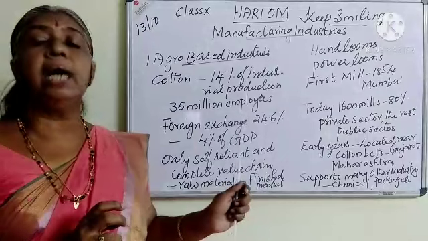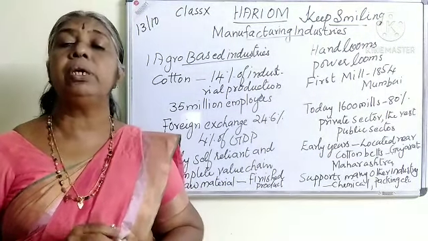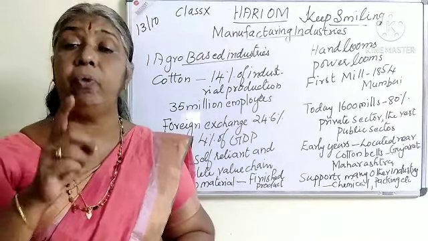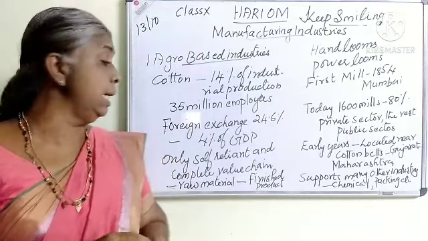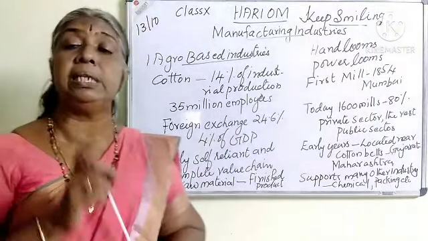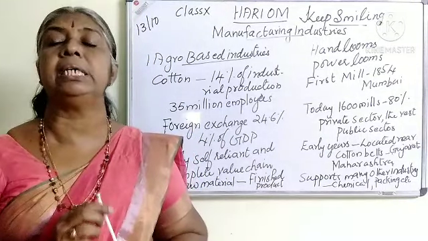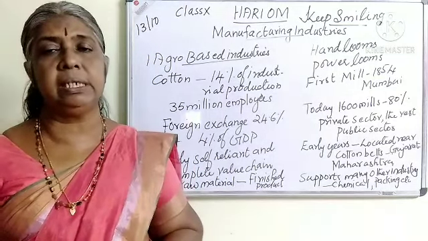Okay. Then regarding the foreign exchange of this industry, 24.6% of the foreign exchange is earned by this cotton textile industry. That is, 4% of GDP is contributed by foreign exchange through the cotton textile industry. See the importance of the industry.